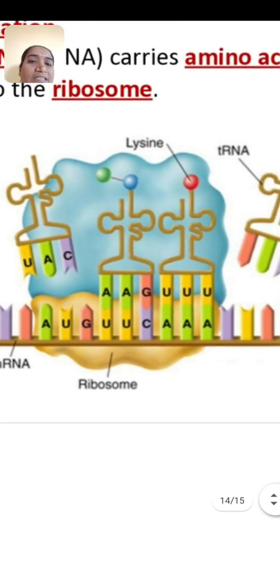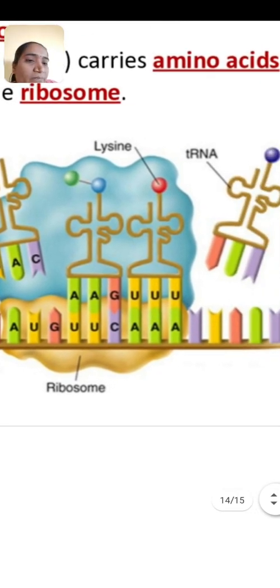Then the large subunit of the ribosome must be joined with the smaller subunit, and it requires magnesium ions for the joining. Then the elongation of the polypeptide chain takes place.